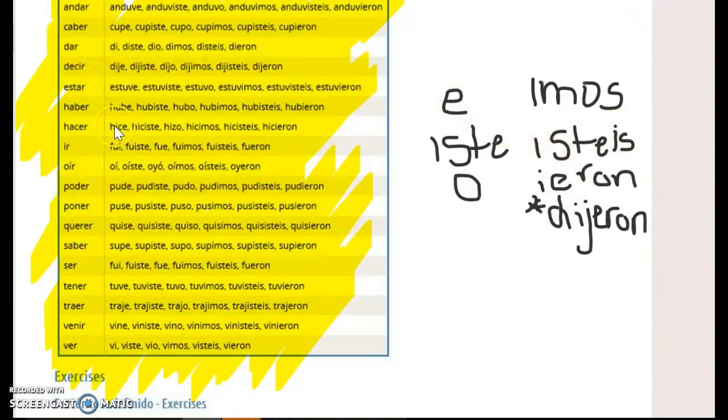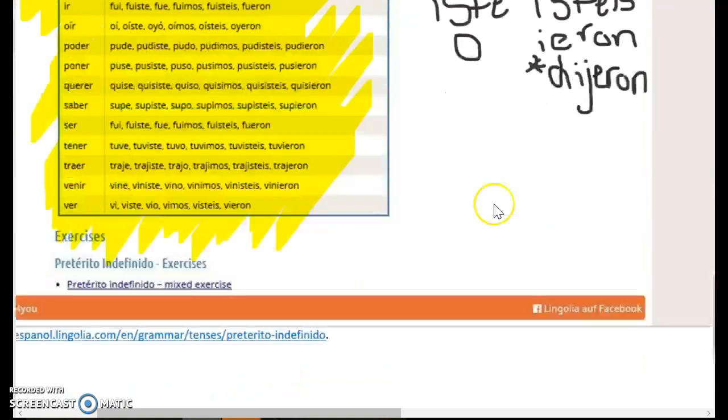Dar and ver are partners. They pretty much conjugate exactly the same way as an ER, IR verb, with just a D or a V in front of it. And then you have to be careful of ir and ser, which are the F ones. Fui, fuiste, fue, fuimos, fuisteis, fueron. They are the exact same conjugations. So you have to be careful with that.